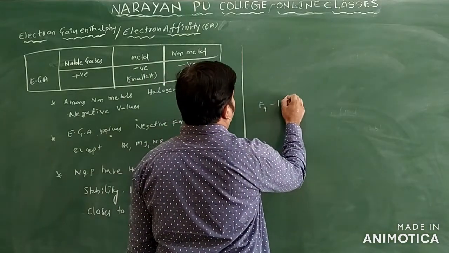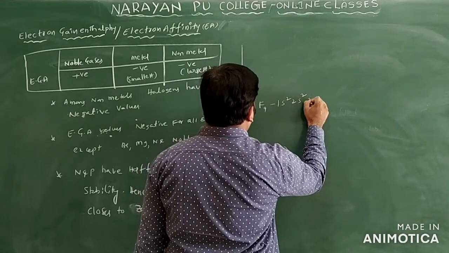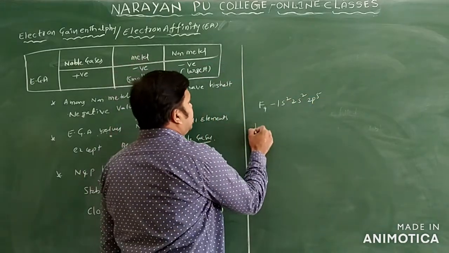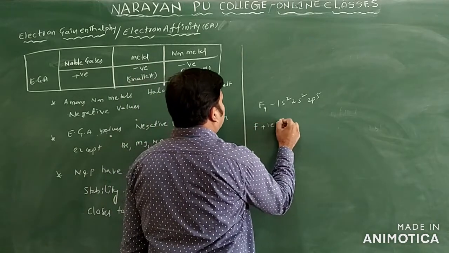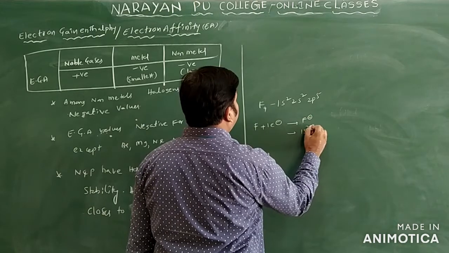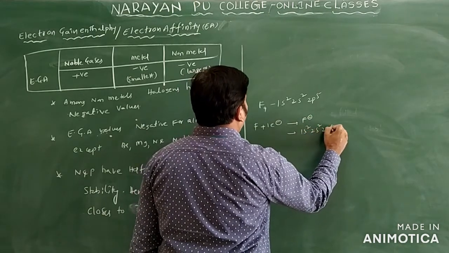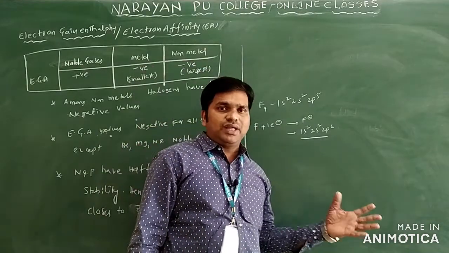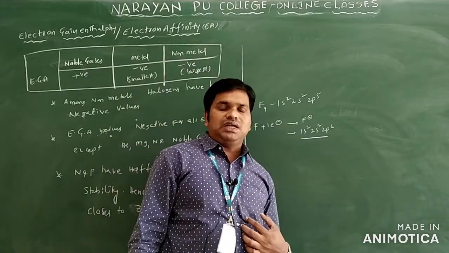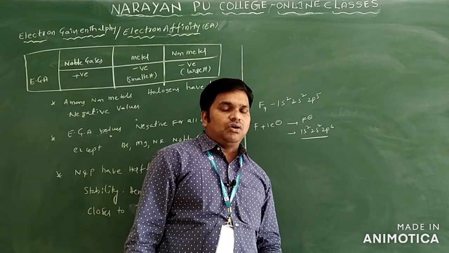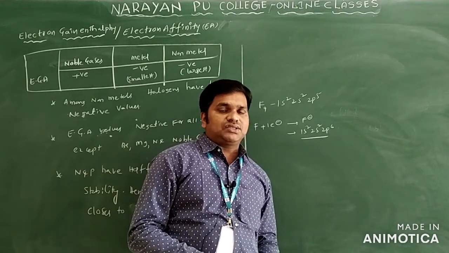The configuration is 1s2 2s2 2p5. Fluorine gains one electron and forms F minus. After formation of F minus, the configuration is 1s2 2s2 2p6. Being a non-metal, it has a tendency to accept one electron to get the nearest noble gas configuration, and it is very close to it.